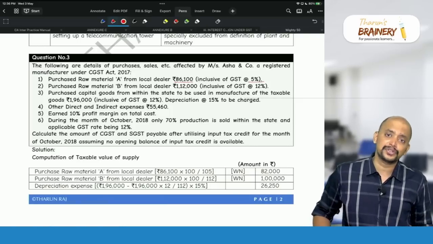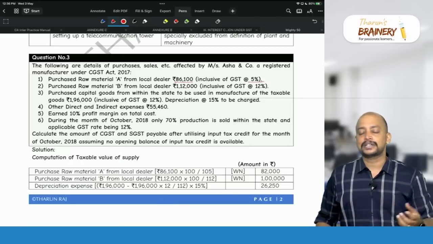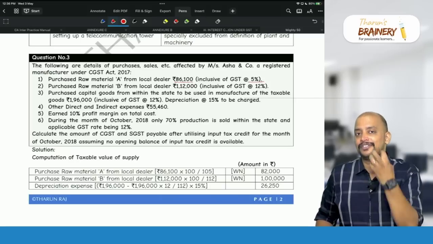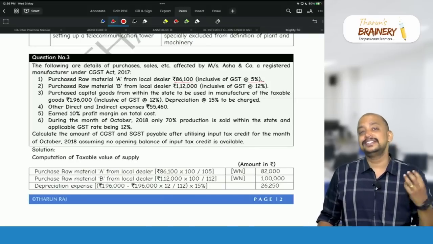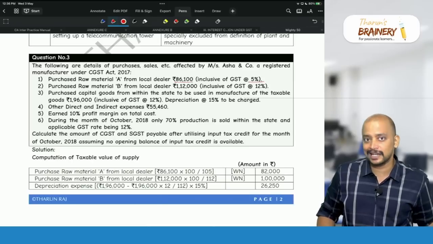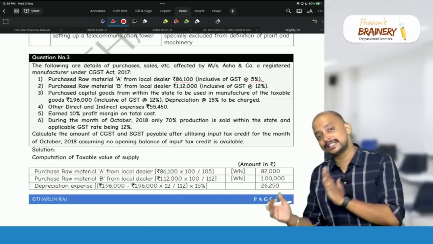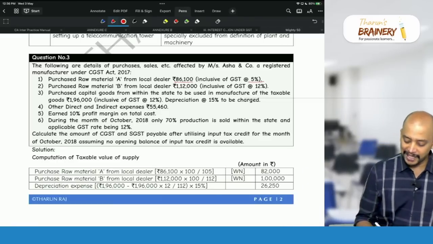Why only 82,000 should be taken into the cost? 86,100 is what you are paying, but out of that 4,100 is eligible for ITC. So the cost is literally 82,000 rupees only. So in this case 4,100 is available as ITC and 82,000 will be taken into the cost.